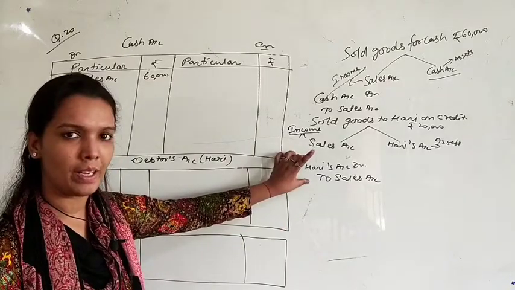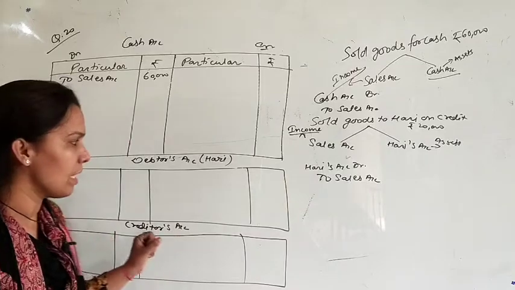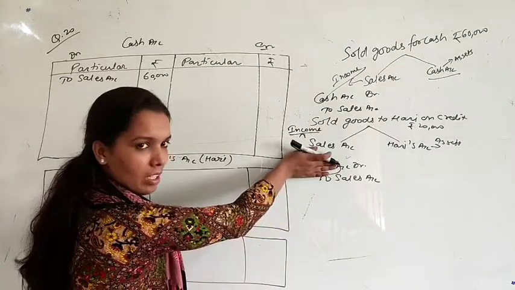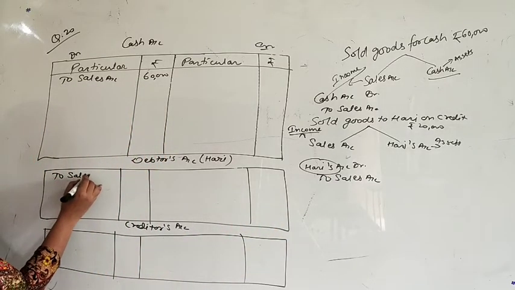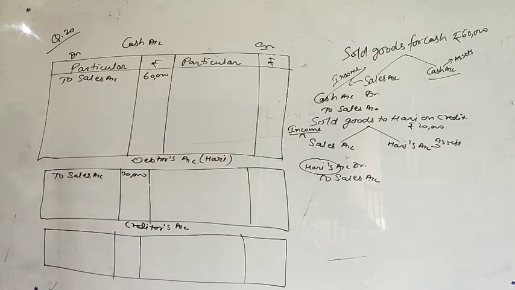Which account we are preparing out of this? Hari's account or sales account? We are preparing Hari's account, not sales account. So in Hari's account, we are preparing Hari, so we will not write Hari, we will write to sales. To sales account, that is 20,000. Okay. Next one, purchased goods from Krishan on credit.